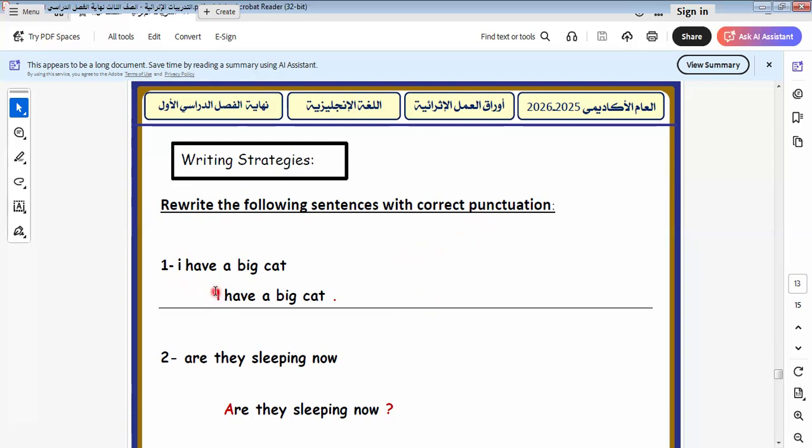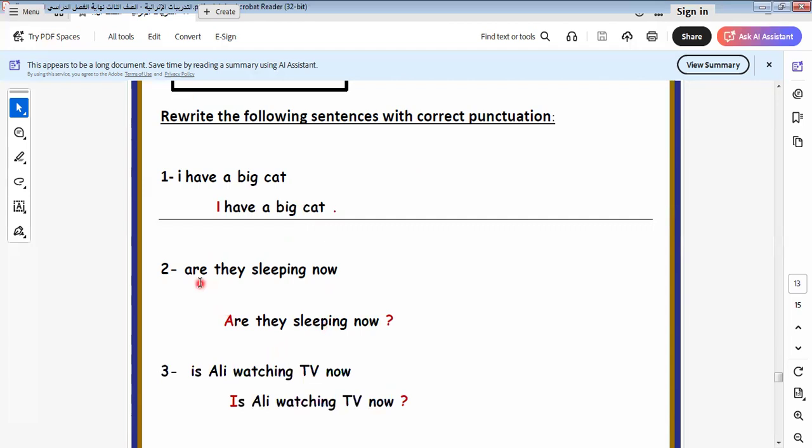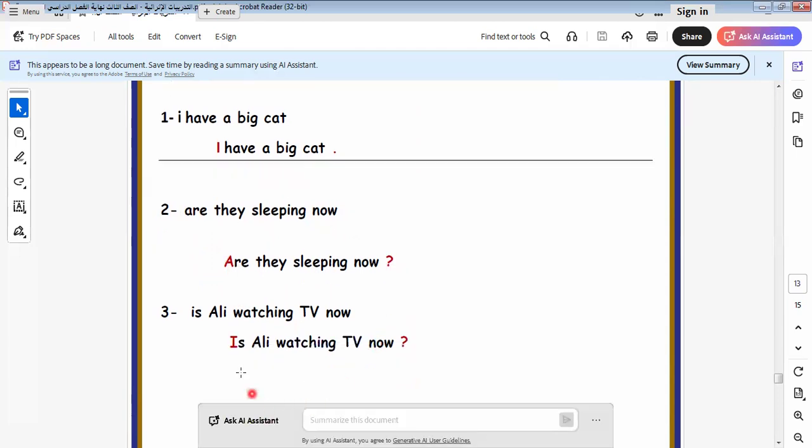And I would like to say that the pronoun I is the only pronoun that's written in capital letter in any place of the sentence. You must know this, okay? So here it will be I have a big cat, and I put full stop at the end of the sentence. Here we say, are they sleeping now? So here is the question form. Can I write it as it is? No, it will be, I have a mistake here. So I replace the small a by the capital A, and I put what at the end of the sentence? I put question mark at the end of the sentence.